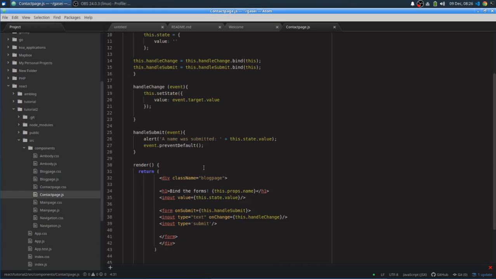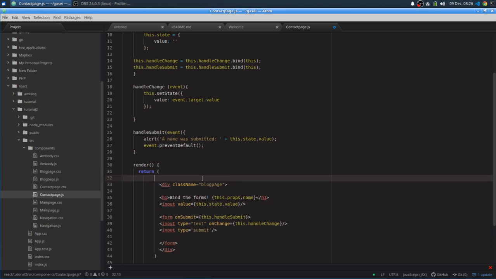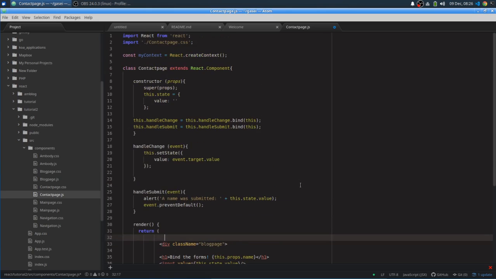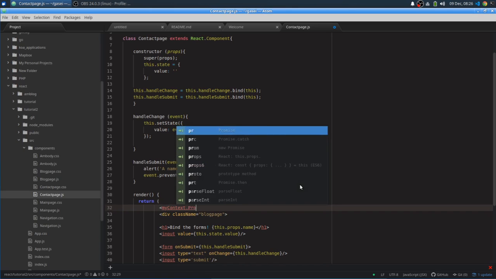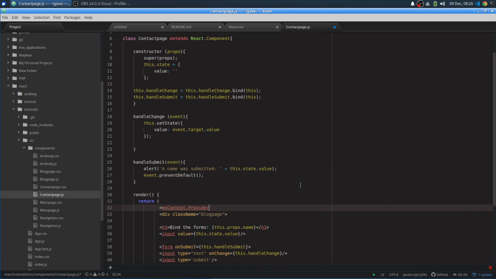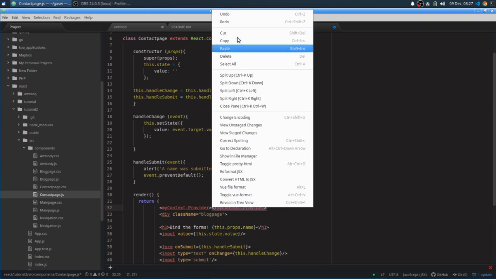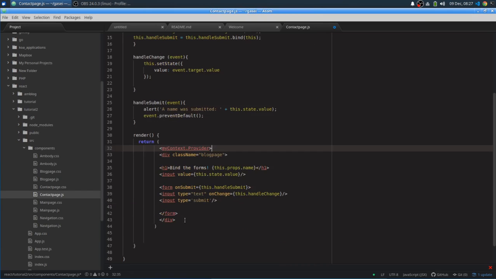Then what's going to happen is that we have to go down here and wrap the component in a provider tag. So the way that would go is we're going to say myContext. I like lining these up. So myContext.Provider, referring to that myContext object that we created above. We create a tag. Now I've got my closing tag, so let me put it where it needs to be. Let me cut that out and put this at the bottom.